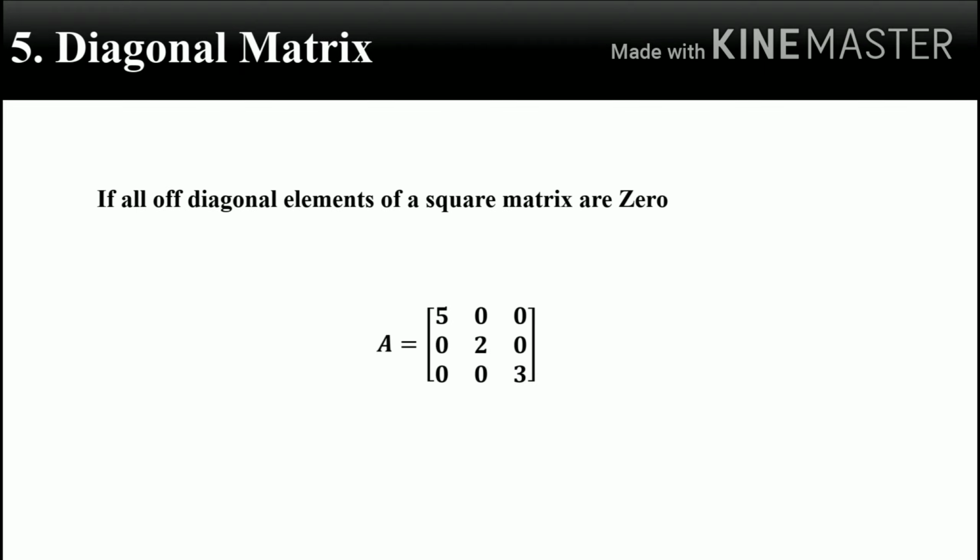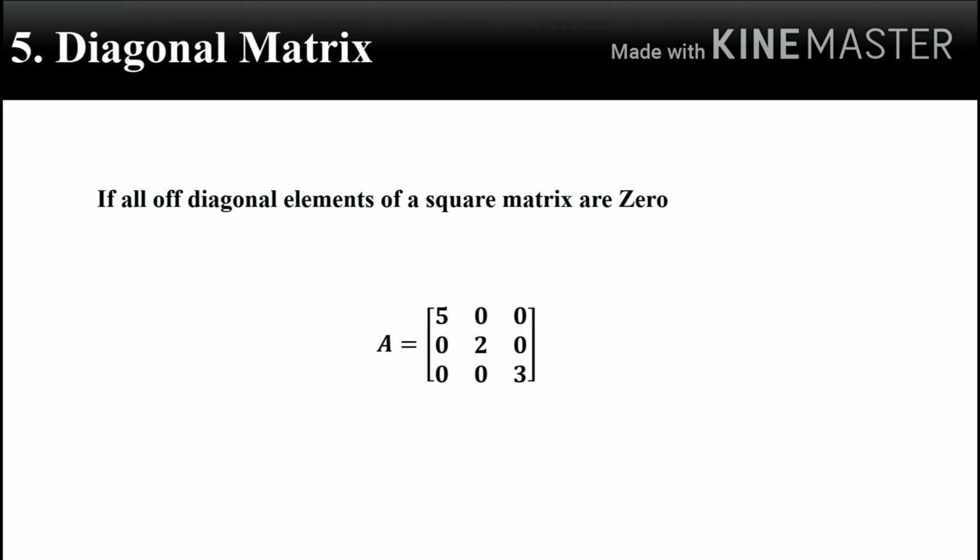Another type of matrix is the diagonal matrix. If all the elements of a square matrix except the principal diagonal elements are 0, then the matrix is called a diagonal matrix. Consider the given example: matrix A = [5 0 0; 0 2 0; 0 0 3]. In this matrix, the diagonal elements are 5, 2, 3, but the off-diagonal elements are 0. Such a matrix is known as a diagonal matrix.